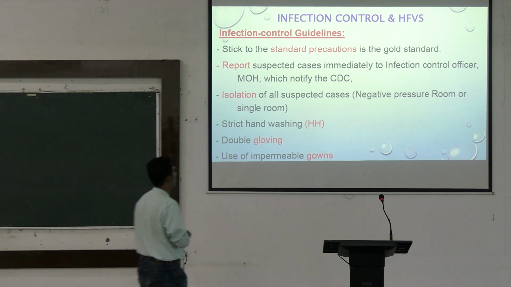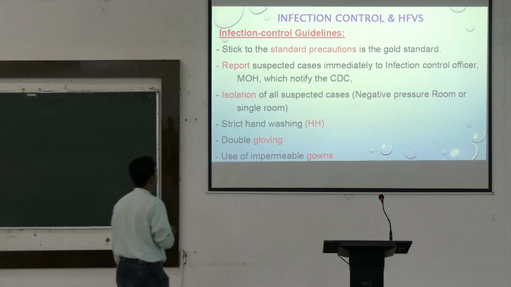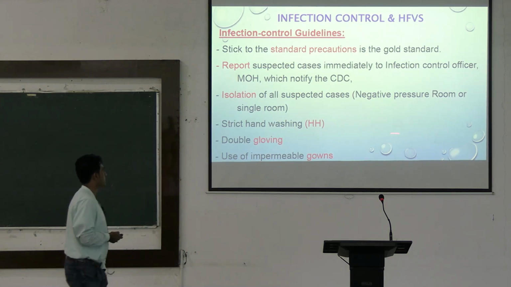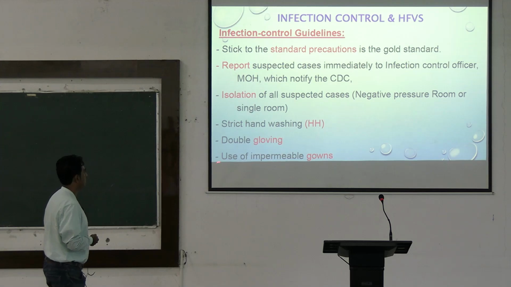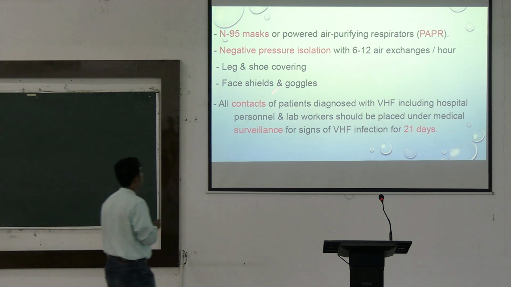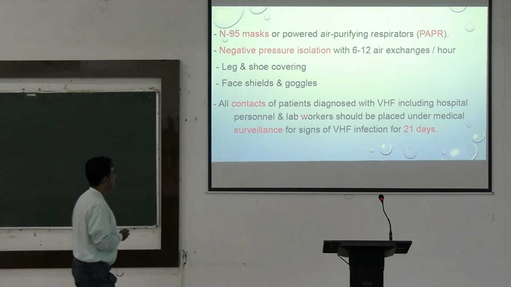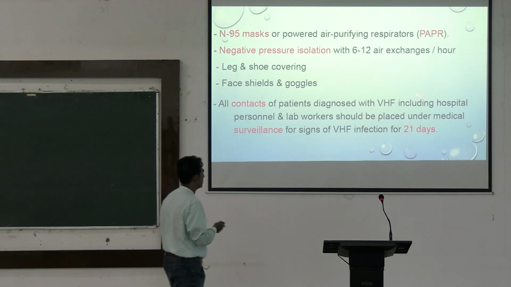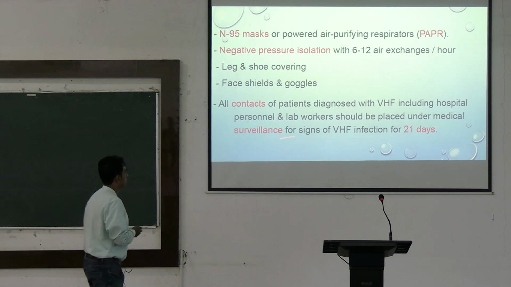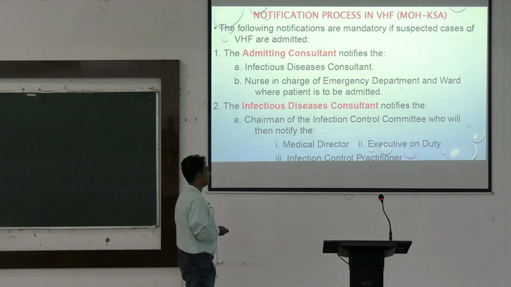Now, how to control these hemorrhagic fever viruses? Standard precautions. Report the suspected cases immediately to infection control officers. Isolation of the suspected cases. Strict hand washing, double gloving, and use of impermeable gowns, personal protective equipment, N95 masks, negative pressure isolation, face shields and goggles. All contacts and patients diagnosed with viral hemorrhagic fever, including hospital personnel and lab workers, are also to be placed under medical surveillance for signs of viral hemorrhagic infection for 21 days.